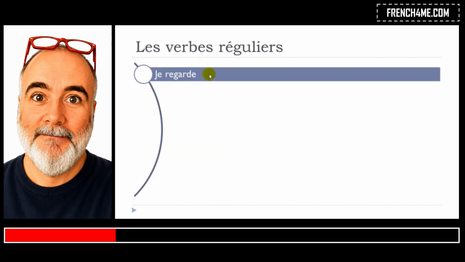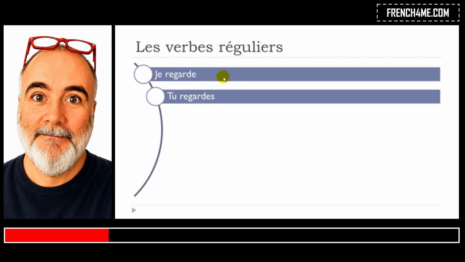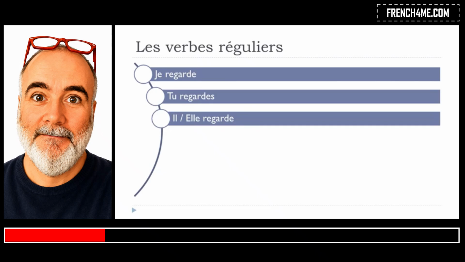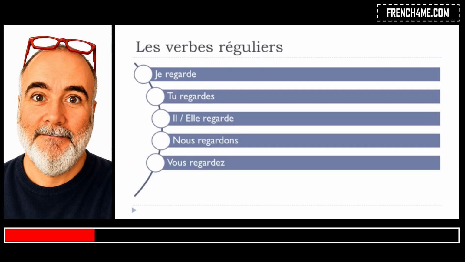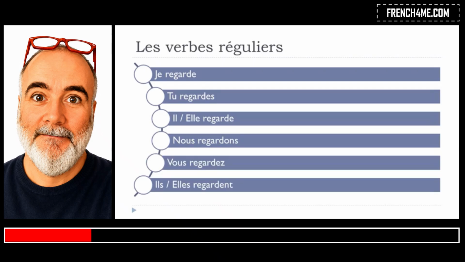So you will get je regarde, tu regardes, il regarde, elle regarde, nous regardons, vous regardez, ils regardent, elles regardent. Okay, so one more time here. Regarde, regarde, regarde, and then regarde. So phonetically, only one form here. And then regardons, regardez. All right?